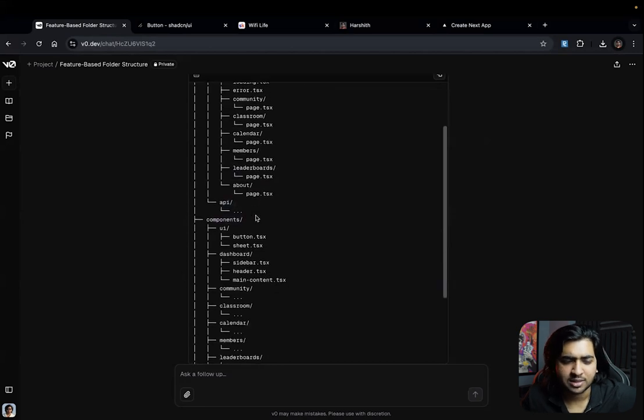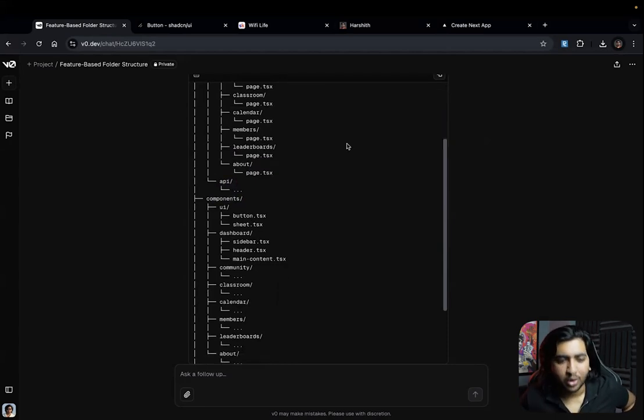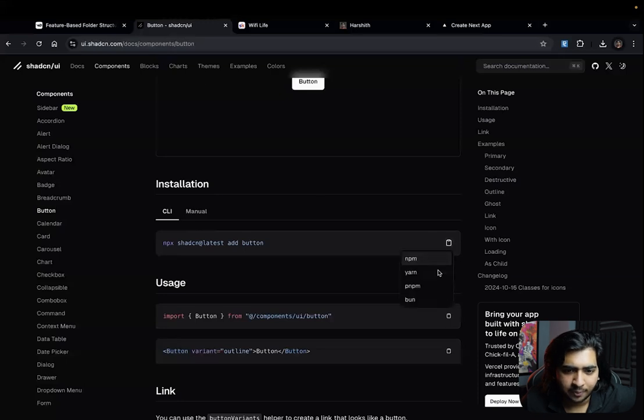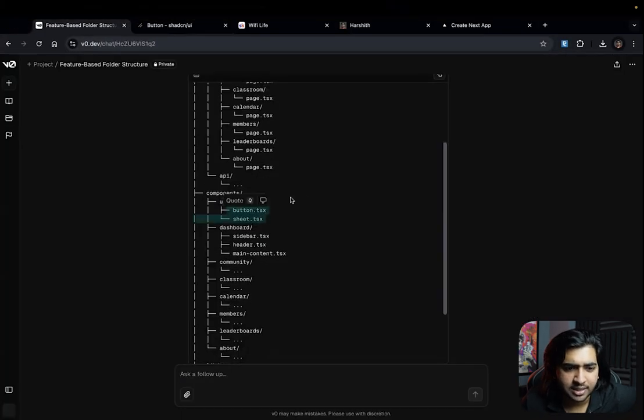Don't stress, all right, don't stress. Guys, if this is getting complicated, it's not complicated. Trust me, it's not. I was able to do it as a non-coder. All you need is grit and determination, man. That's it. So UI is basically, we can just download this using the yarn thing. That's all right. This is super easy.